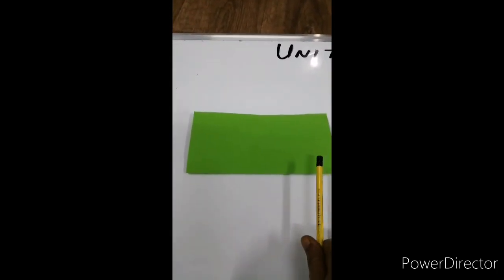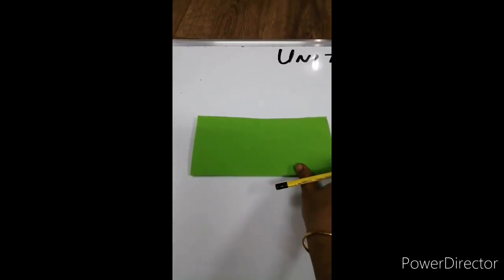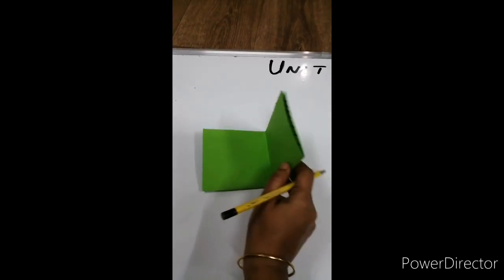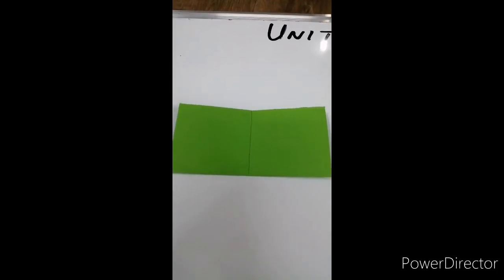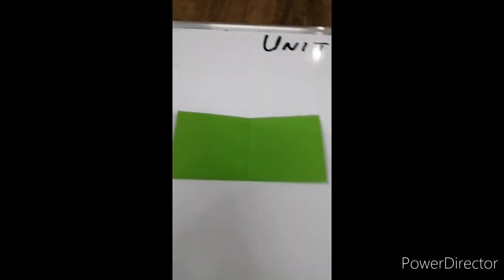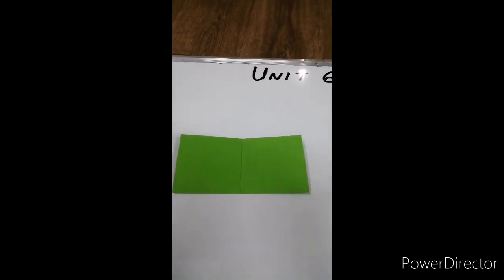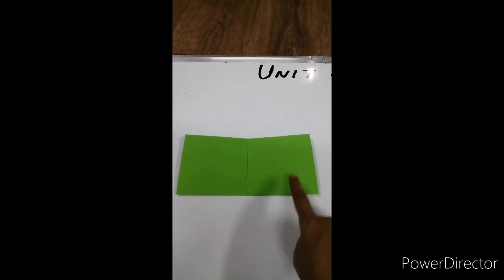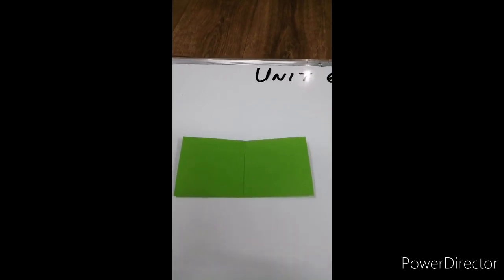Now, let us take this sheet of paper. This is the whole. This is the full sheet of paper. I am going to fold this like this. That is, I am going to make one fold and draw a line in this folding. So, now tell me how many equal parts we have? We have made 2 parts from this whole. 1, 2. 2 parts. Now, let us shade this part alone. All of you take your color pencils out and shade one part of the paper.